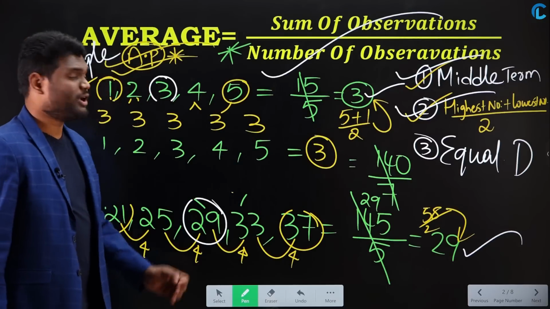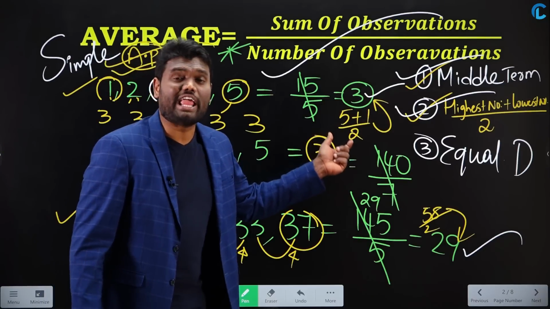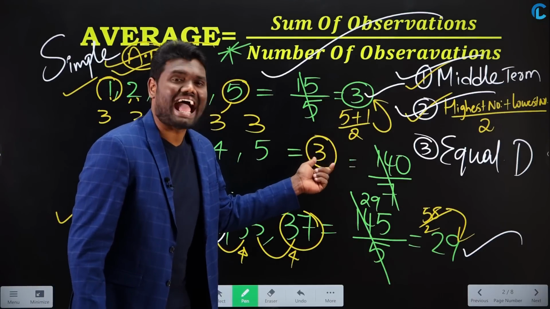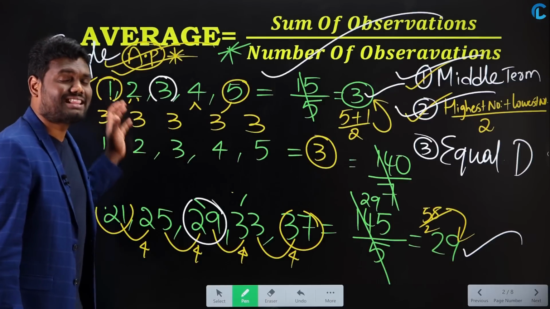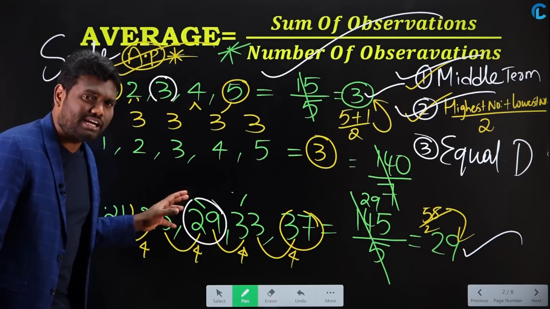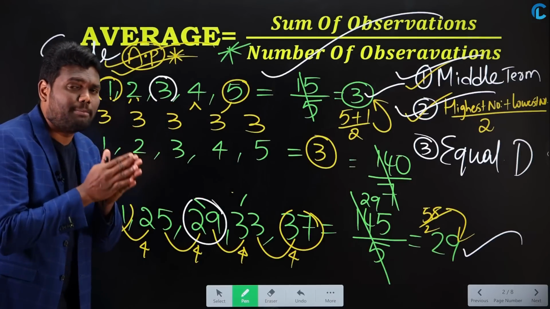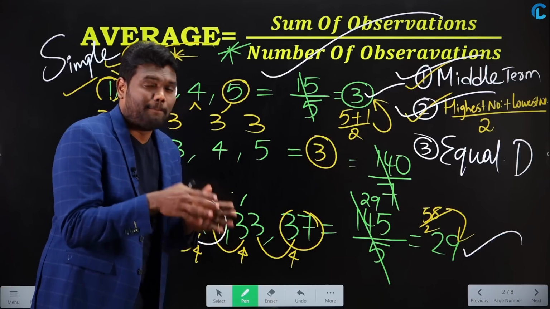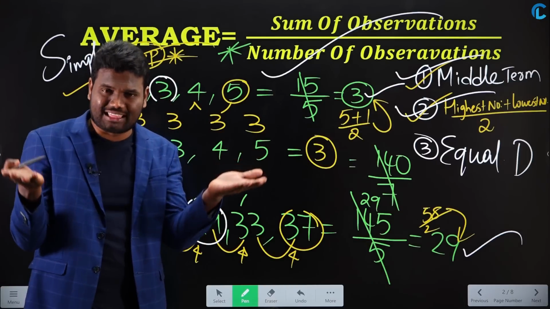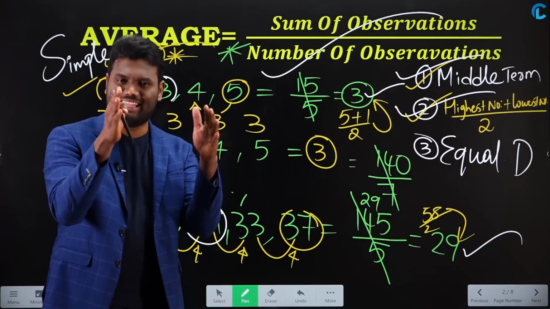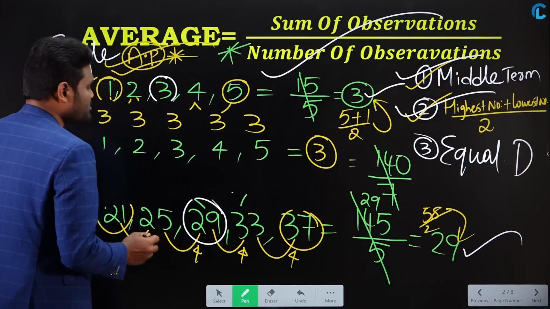Yes or no? Why? Because average is nothing but equal distribution. When I say average is 3, all these numbers are 3. But if you look, all those numbers are not really 3, but when they distribute among themselves, each number is going to be 3. If you want, you can observe here carefully.